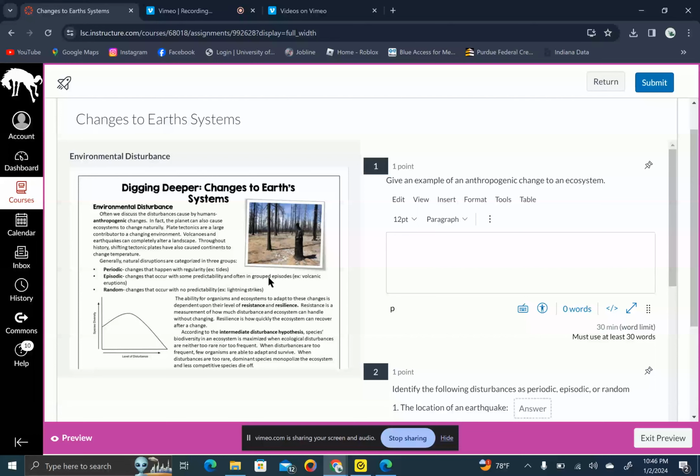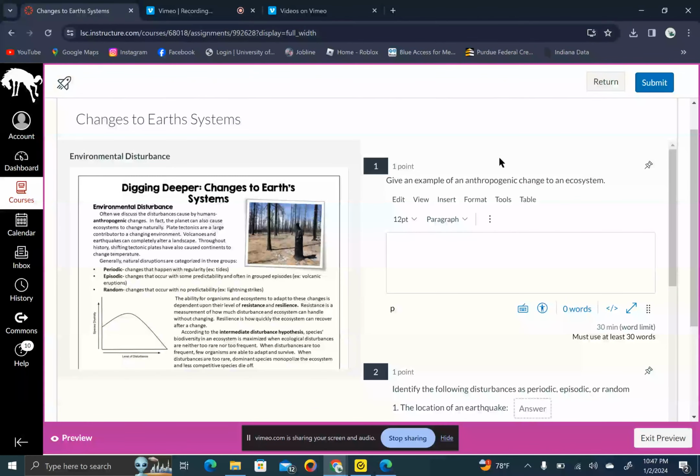Okay, so now I'm going to just do a quick review of what is expected of you in each of these questions. So you should have already listened to the reading at this point, and now you're moving on to the questions. So question 1 says, give an example of an anthropogenic change to an ecosystem.